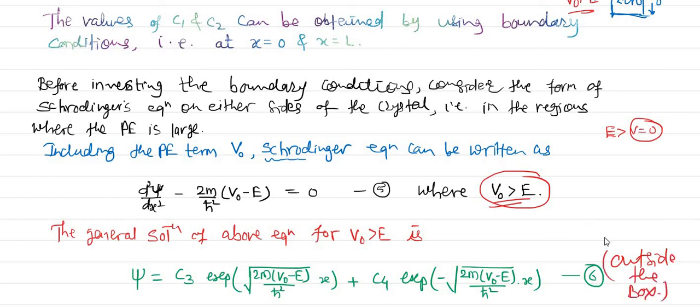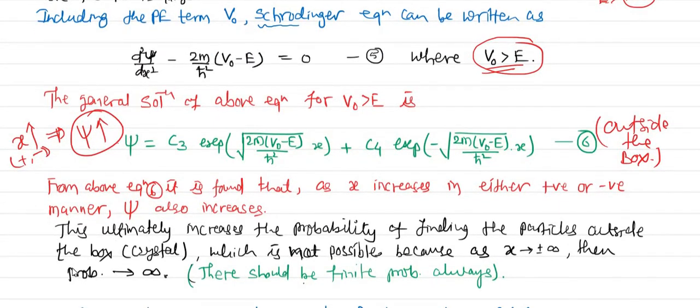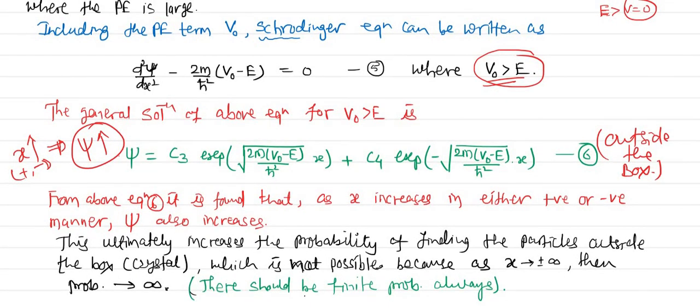Moreover, from this equation we can clearly say that as x increases, whether in a positive or negative manner, this ψ is going to increase. And if x is tending to infinity, then ψ is also tending to infinity. ψ does not directly represent probability, but depending on ψ we have the probability density, so if ψ is increasing, ultimately the probability is increasing.